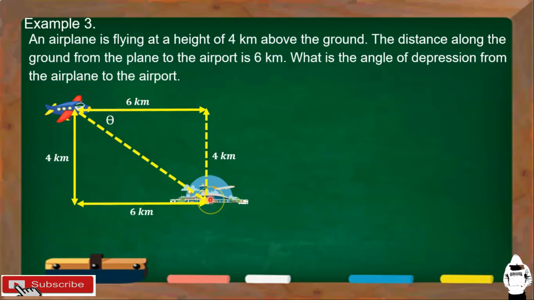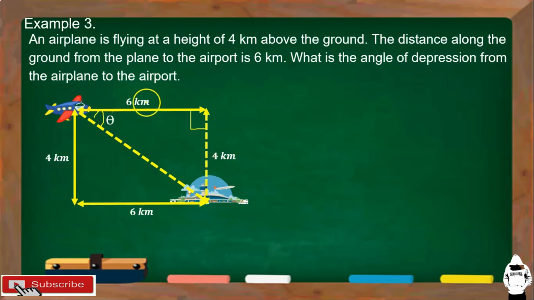So, right triangle pa rin siya. Okay? Kasi this is a rectangle. So, right angle pa rin po ito. So, since this is our reference angle, that is theta, ito yung hahanapin natin. So, opposite side of this angle, that is 4.